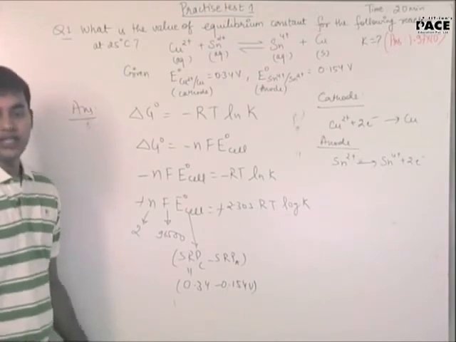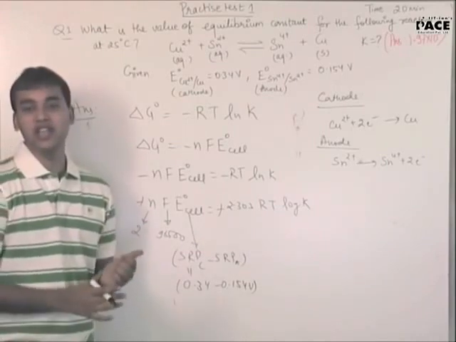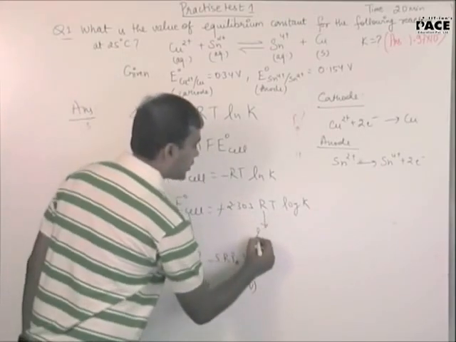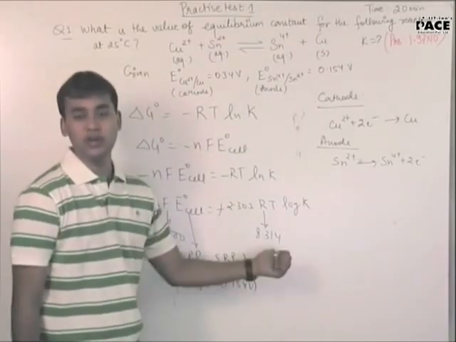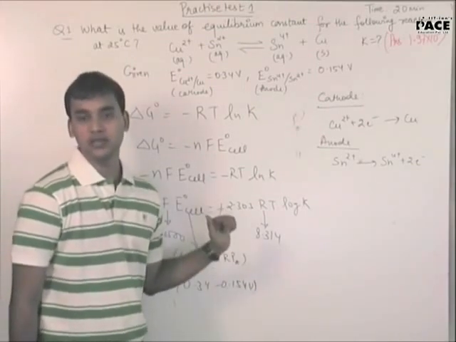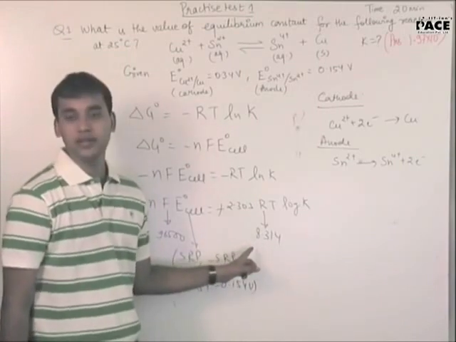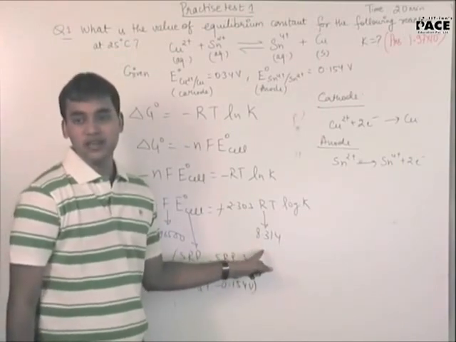8.314. See, whenever you have every calculation in terms of delta G, mostly when they are given in joules, you always have to use R as 8.314 and not 0.0821. This is a common mistake which most of the people do. And in JEE, they will have both the options. They make it a point to check all the weak points which usually people commit. Okay? So do not commit this mistake.